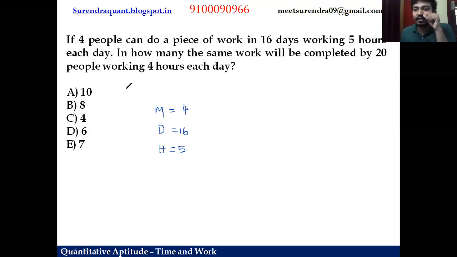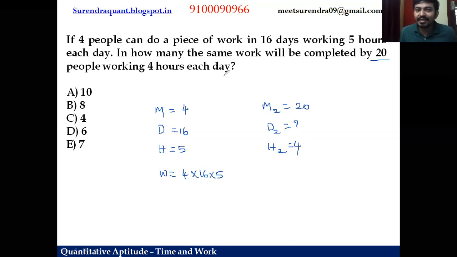Now, how do you get work? Work is equal to the product of men, days, and hours, right? So work units equal to 4 into 16 into 5. Now, the same work is completed with some other set of conditions. What is that condition? 20 people work. So in the second case, men are 20 people, and the number of days we don't know, but their work is 4 hours each day, right? H2 is 4 hours.